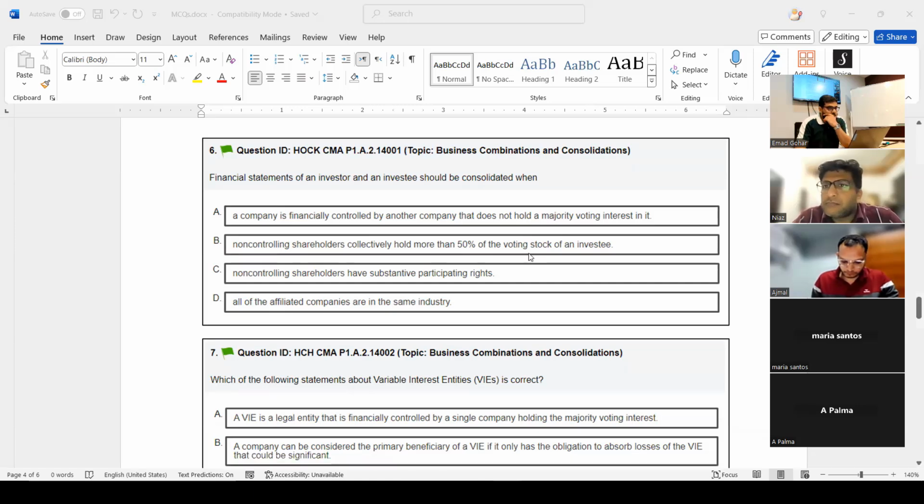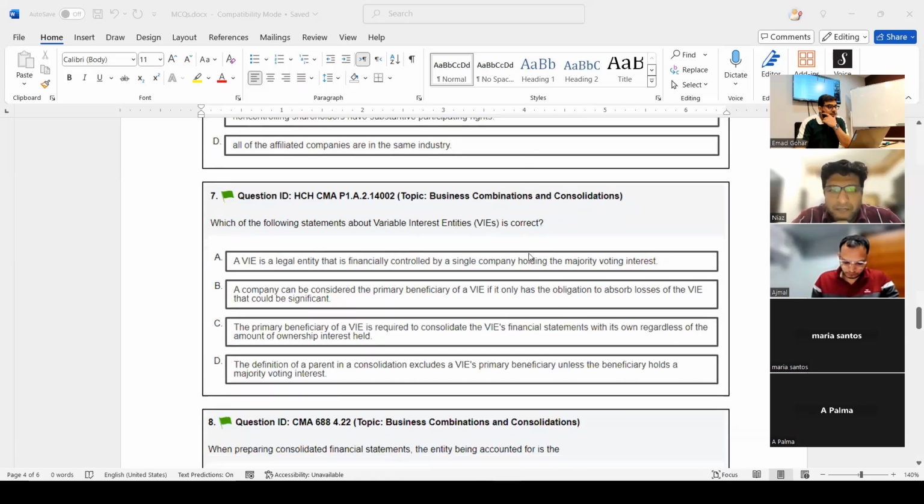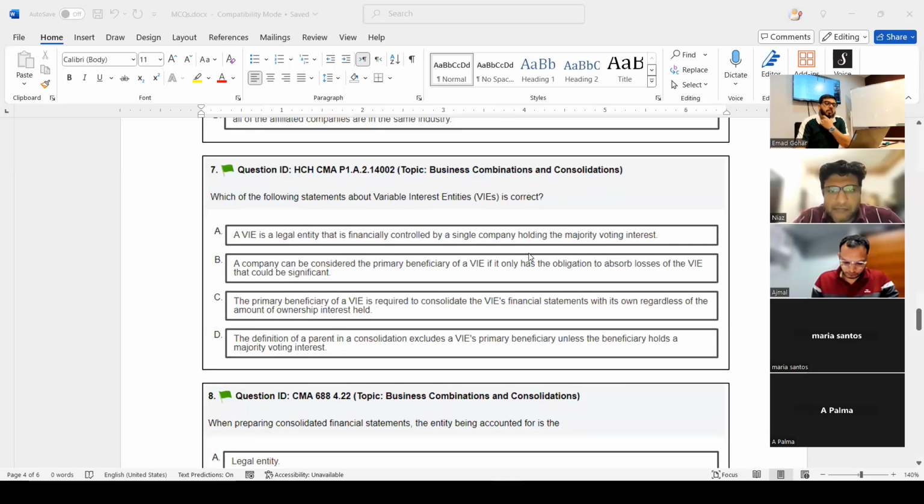Okay. Question number 7. Which one of the following statements about variable interest entities, remember we discussed, is correct? So now that activity will help you understand, what is a variable interest entity? Let's see. My friends, the answer for question number 7 is C.